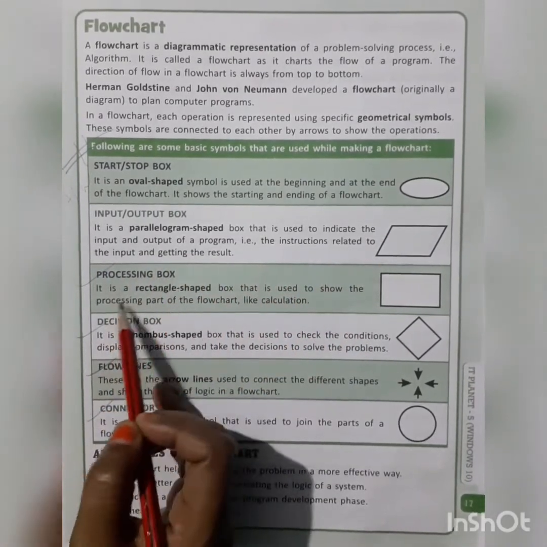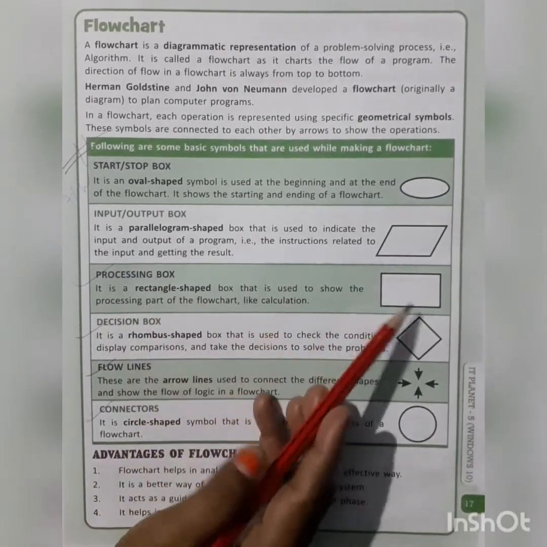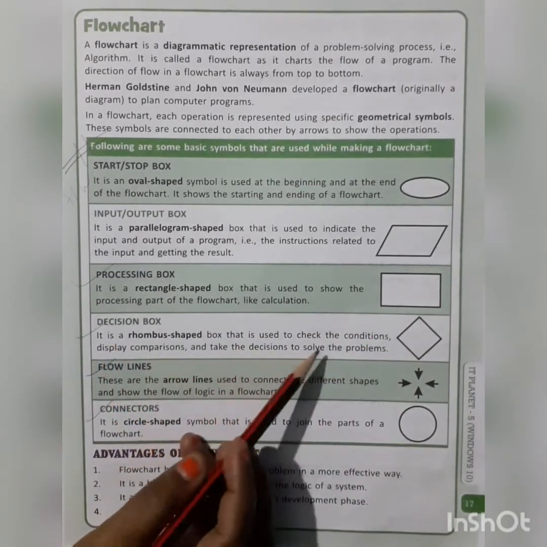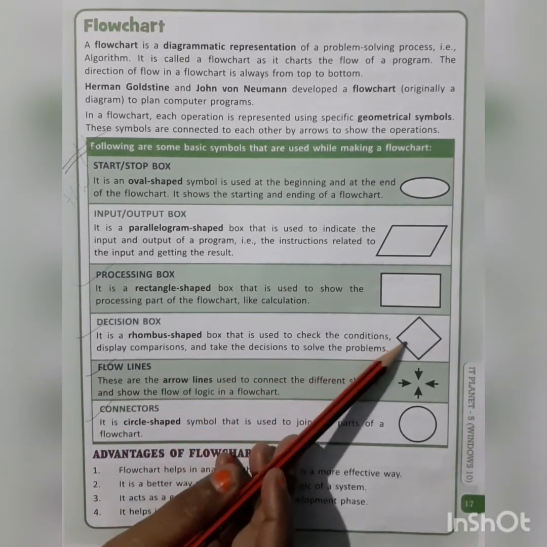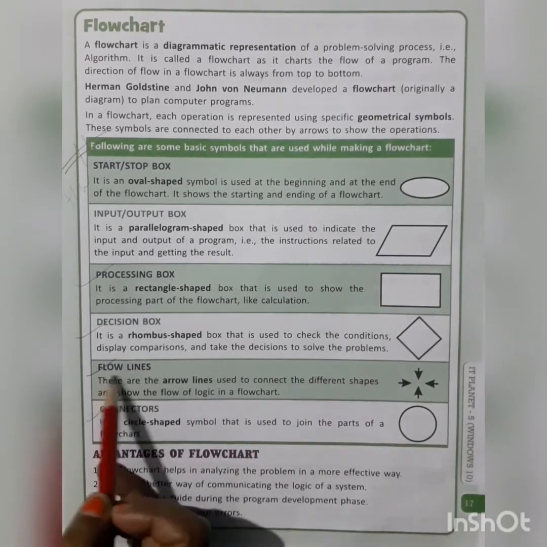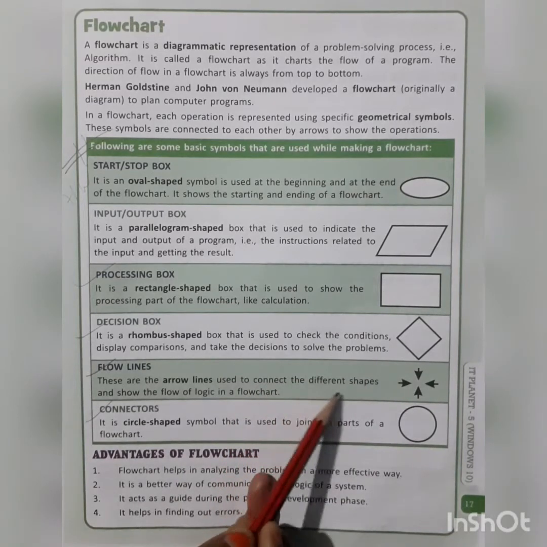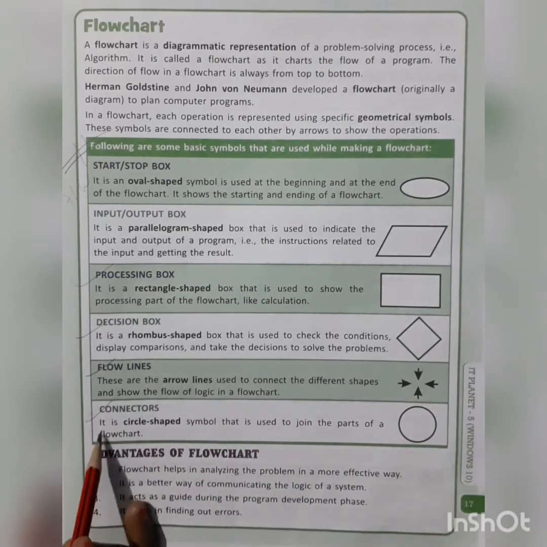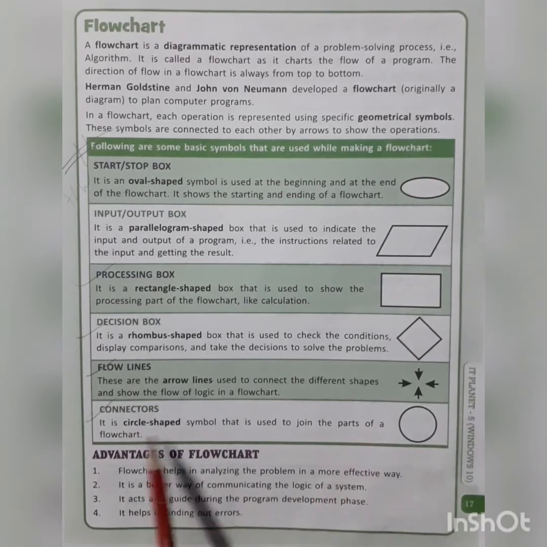Now the processing box. It is a rectangular shaped box. This is used to show the processing part of the flowchart, like calculation. Decision box. It is a rhombus shaped box that is used to check a condition, make a comparison and take the decision to solve the problem. You can see these pictures also. Flow lines. These are the arrow lines. You can see the arrow lines connect the different shapes and show the flow of logic in a flowchart. Connectors. A connector is represented by a circle shaped symbol which is used to join the parts of a flowchart.